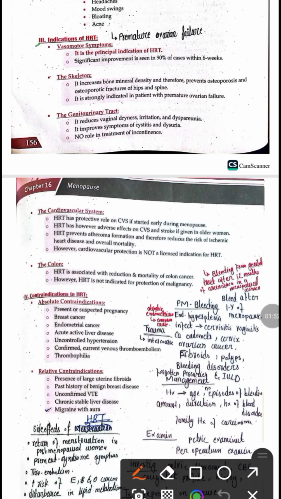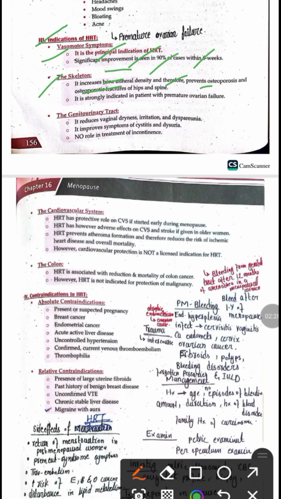Next is the indication of HRT. HRT is advised to a menopausal lady if she has vasomotor symptoms, which is the first and principal indication of HRT. Significant improvement is seen in 90% of the cases within 6 weeks of using HRT. Similarly, it is also advised in case of skeletal symptoms, like women who have decreased bone mass density. In such a patient, HRT is advised to prevent osteoporosis and decrease the risk of fracture.